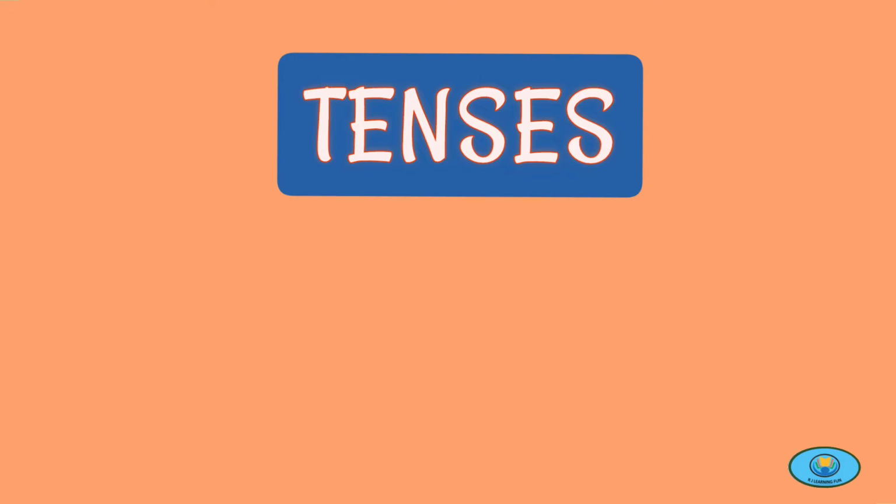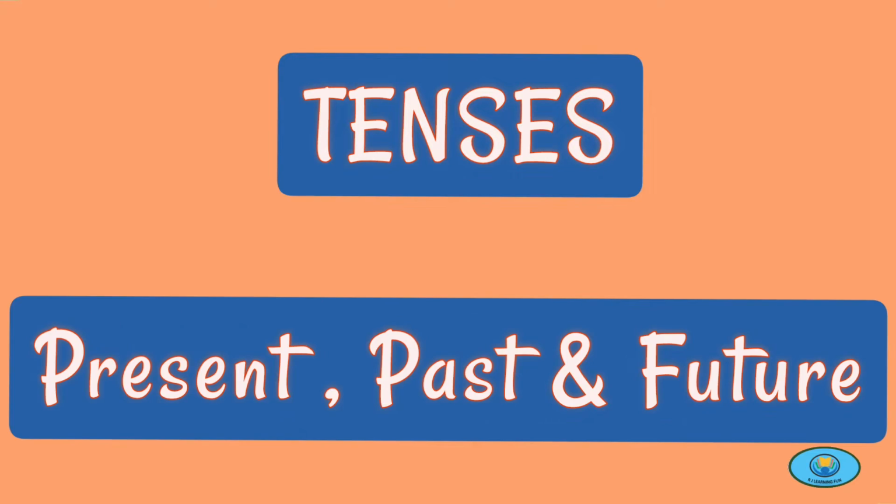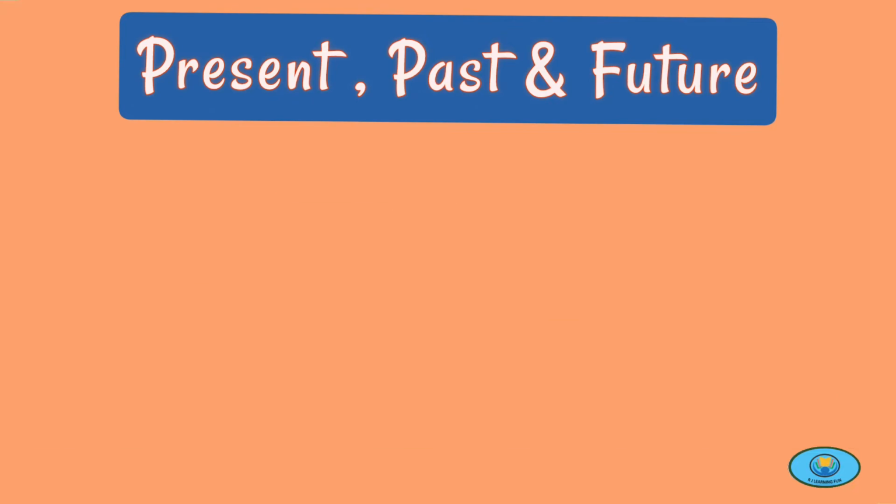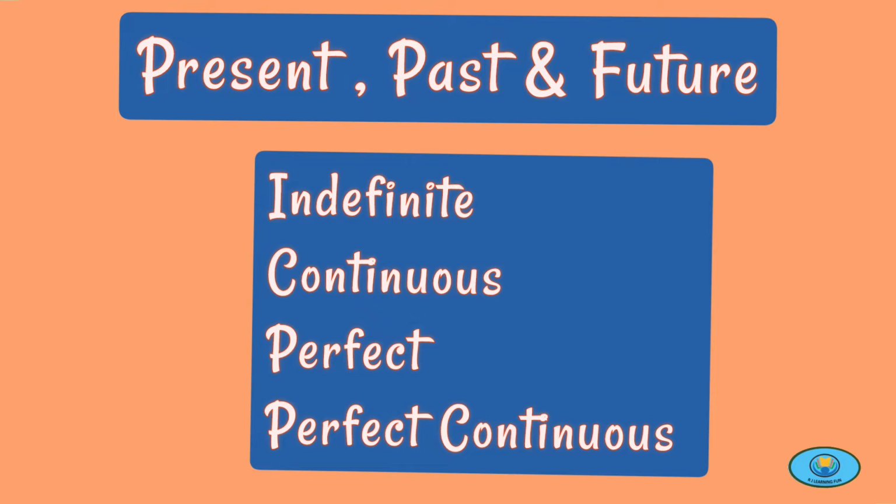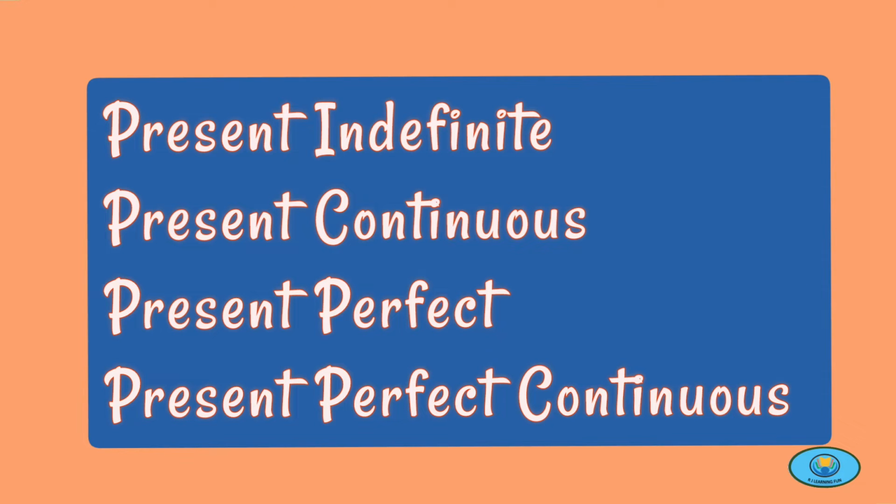There are three tenses in English: present, past and future. In order to show at what stage the action is, these tenses are subdivided into four heads, and these four heads are indefinite, continuous, perfect and perfect continuous. So this way there are four types of present tense: present indefinite, present continuous, present perfect and present perfect continuous.